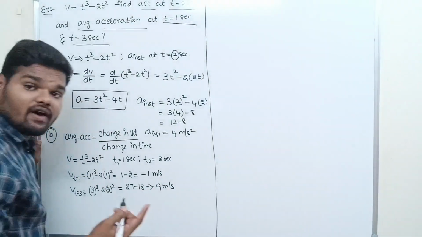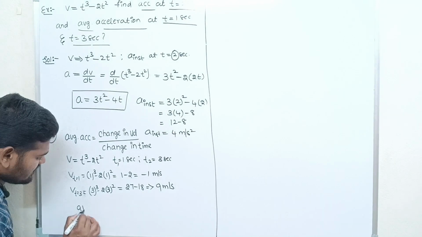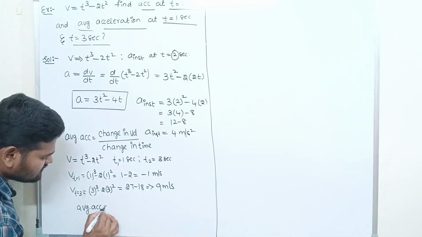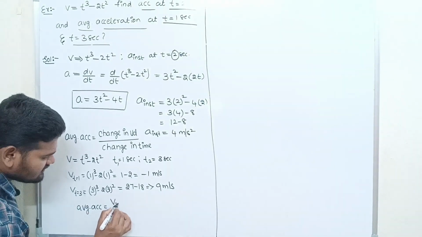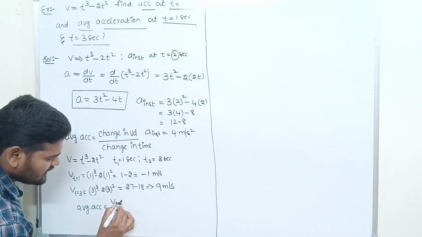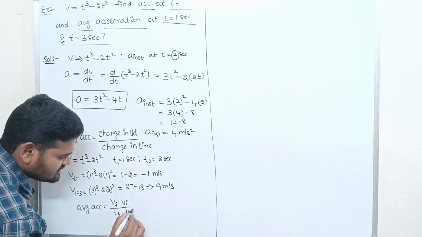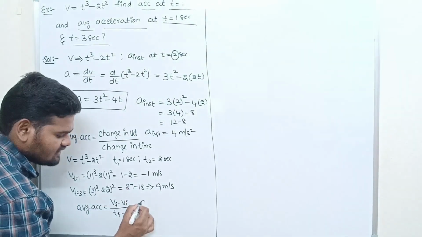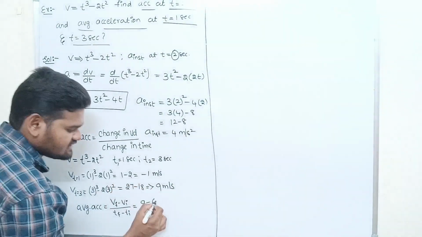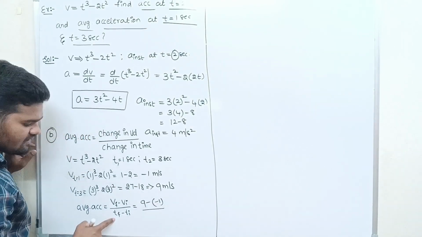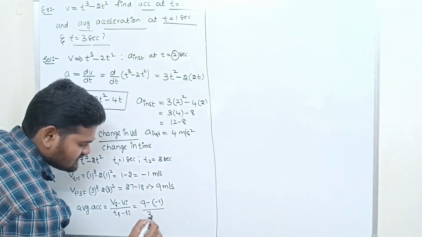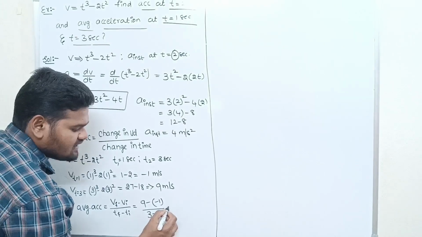Now we can write the average acceleration. Average acceleration is equal to final velocity minus initial velocity divided by final time minus initial time. The final velocity is 9, minus the initial velocity, minus 1, divided by the final time, 3 seconds, minus the initial time, 1 second.